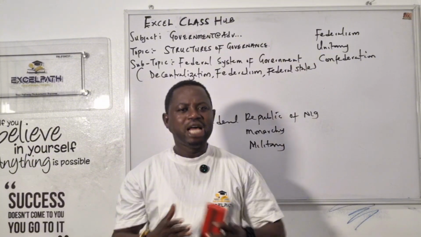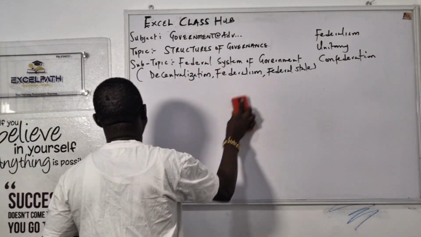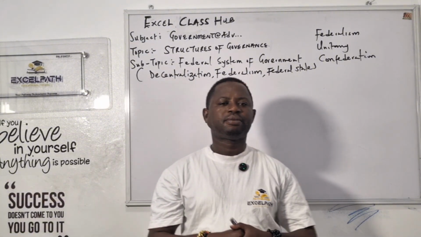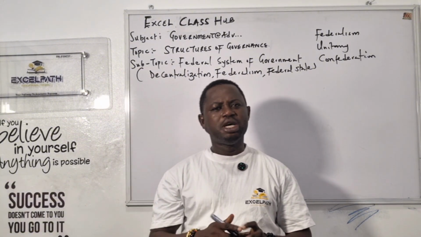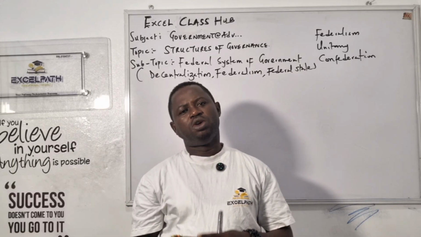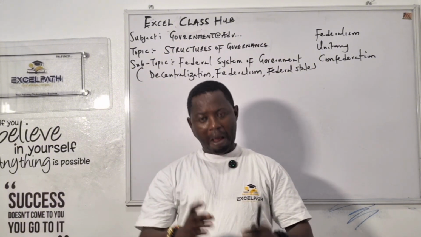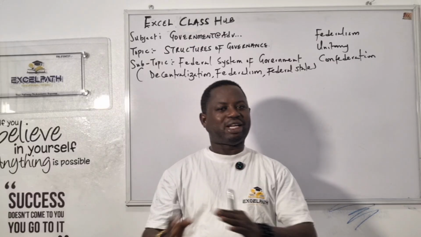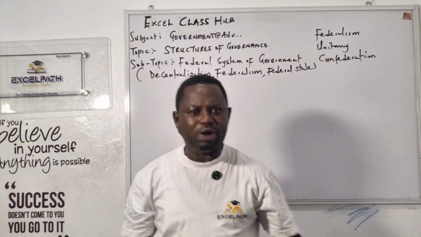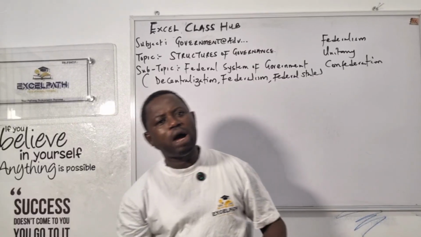Let's come back to today's topic. Our first topic here is the federal system of government. When did we start using federalism? How did federalism start in Nigeria? I mentioned something before federal system of government. There are some things we have been using before federalism. Although in section C in government we have Nigerian federalism, this is just section A of the government, which is federal system of government. Am I making a point? So when we talk of federalism, how do we start using federalism in Nigeria? Before federalism, there are some things we have been using. For example, we were colonized by Britain.